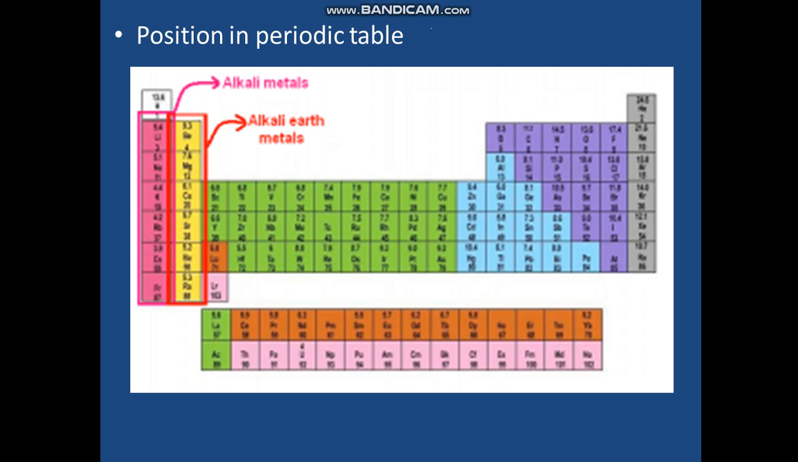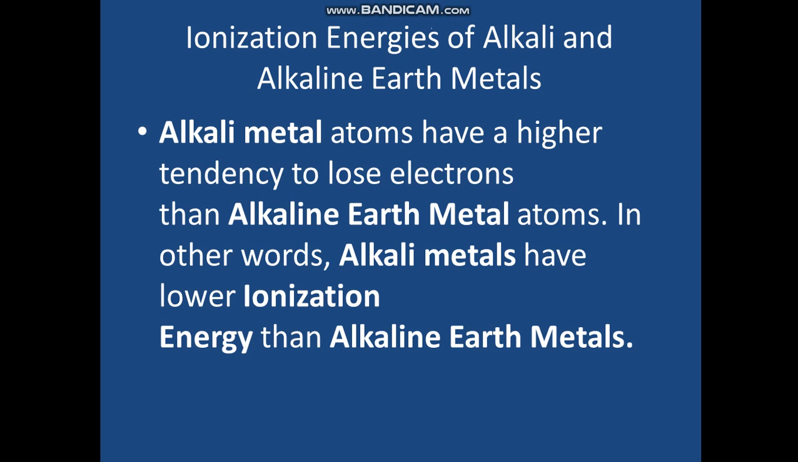Now look at the position of these two groups in the periodic table. You can clearly see the alkali metals and alkaline earth metals. The pink column shows the alkali metals, that is group 1A. Although hydrogen is also present, hydrogen is not an alkali metal. The yellowish column shows the alkaline earth metals. These are the positions of alkali metals and alkaline earth metals in the periodic table.